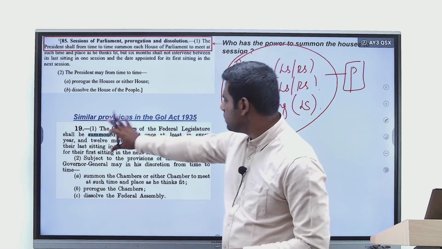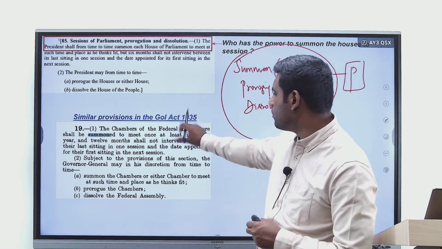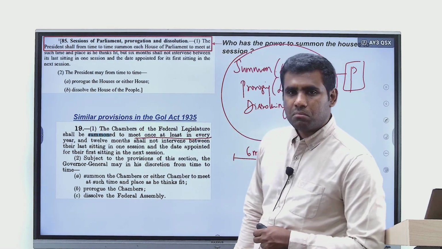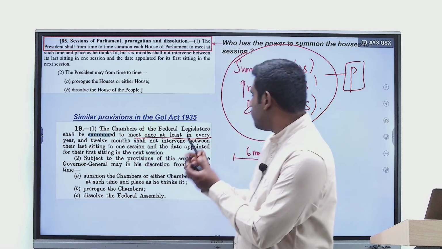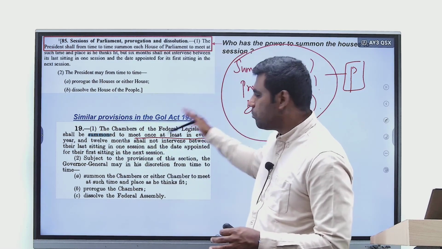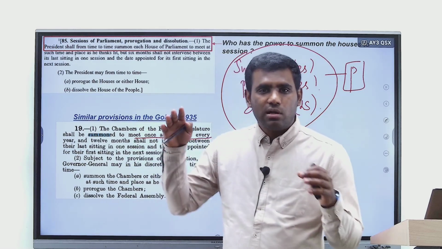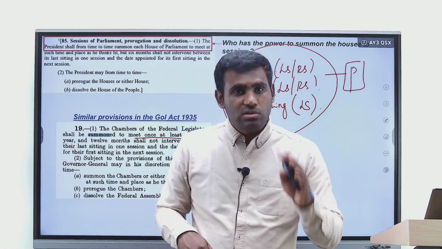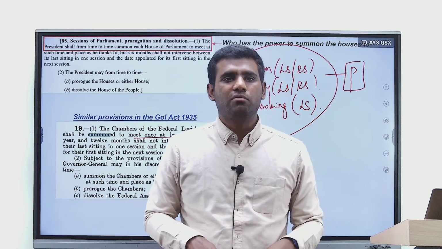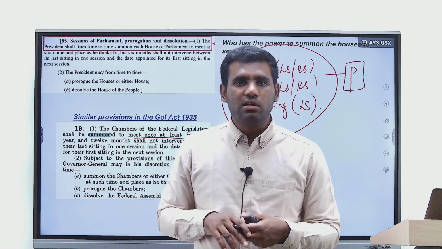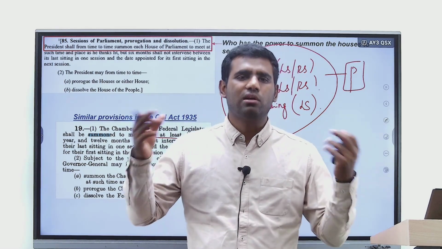A similar provision also exists in the Government of India Act 1935. It says that at least once in every year, and 12 months shall not be the gap between one session and the other session. So a similar provision which mandates that the Governor General shall convene a session of the House was there even in the Government of India Act 1935. Right? It was a mandate given to the Governor General, because otherwise the Governor General would ensure that there would not be any session at all.